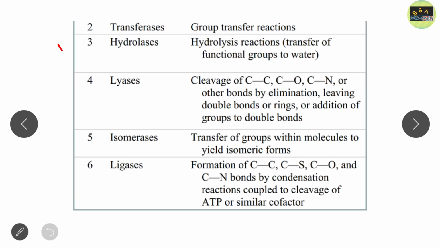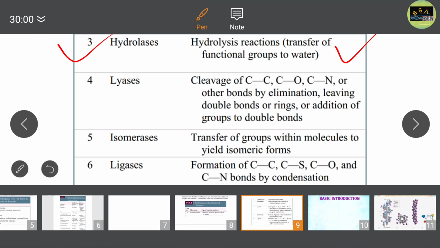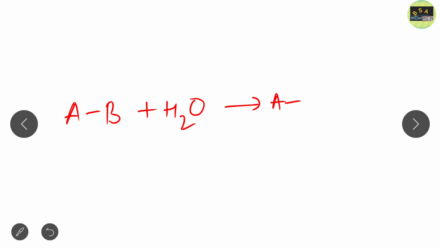Now the third group is hydrolase. From the name you can tell that hydrolase means hydrolysis reaction, that is transfer of a functional group to water. For example, if I say AB plus water, the functional group is transferred to water, that is AH plus BOH.